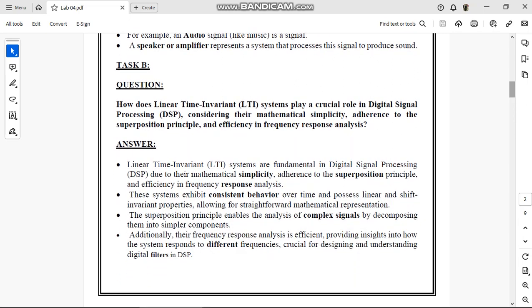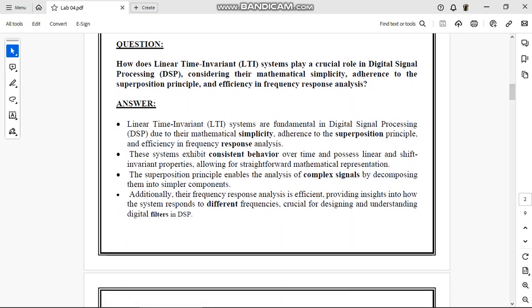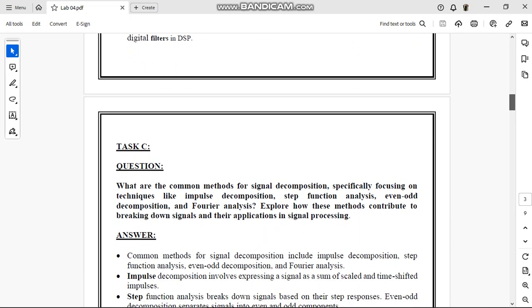Task B is about linear time invariant system. Linear time invariant systems are fundamental in digital signal processing (DSP) due to their mathematical simplicity, adherence to the superposition principle, and efficiency in frequency response analysis. Additionally, the frequency response analysis is efficient, providing insights into how the system responds to different frequencies, crucial for defining and understanding digital filters in DSP.